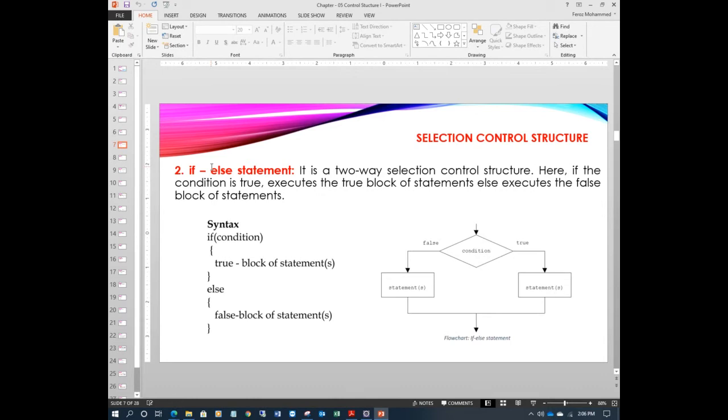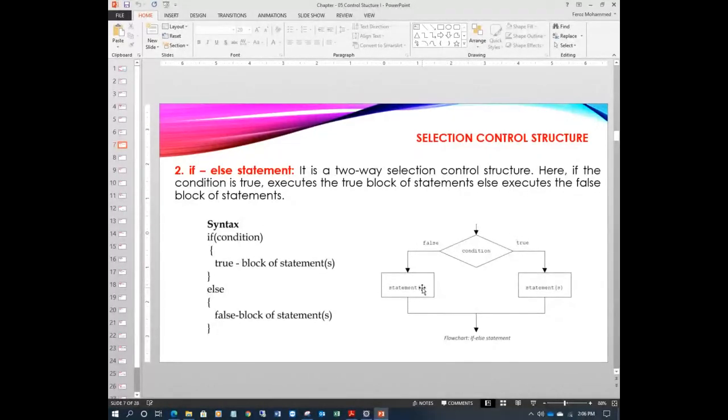Else means otherwise, it will execute another set of statements, another group of statements. The true statements and false statements mean either one of them will execute based on the condition. For example, you see the flow chart here. First it will check the condition. If the condition is true, it will execute these statements. If the condition is false or fails, it will execute another set of statements.